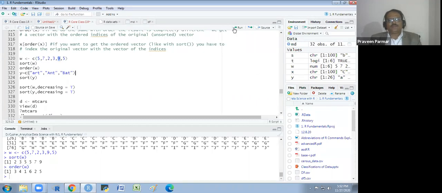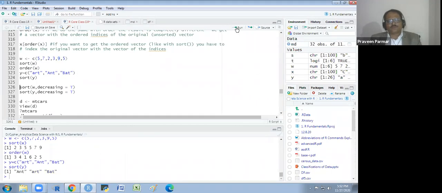Similarly, if you write these letters and you sort it, it will be arranged in a dictionary manner. The pattern of the dictionary, you will get it. We could sort in a decreasing order also. You just have to use the attribute decreasing equal to true. If I use decreasing equal to true on W, I will get the largest number first, 1975532. It's not a reverse order, it's the decreasing way.